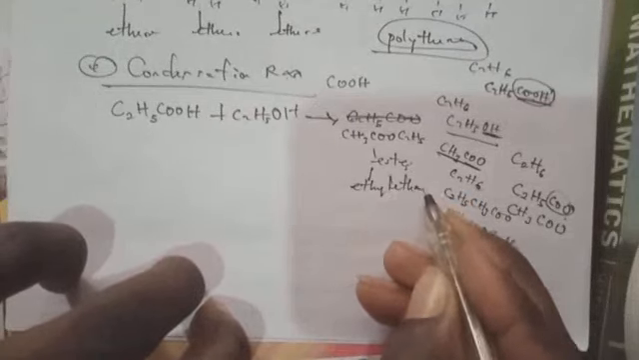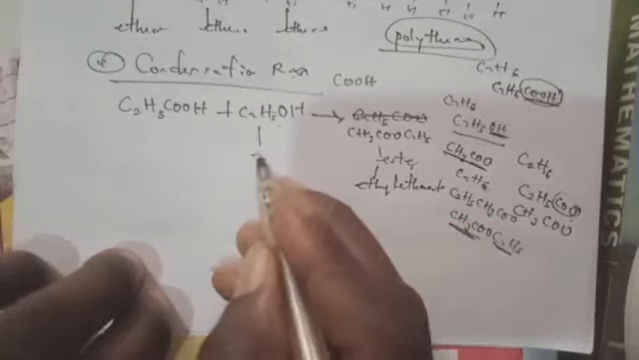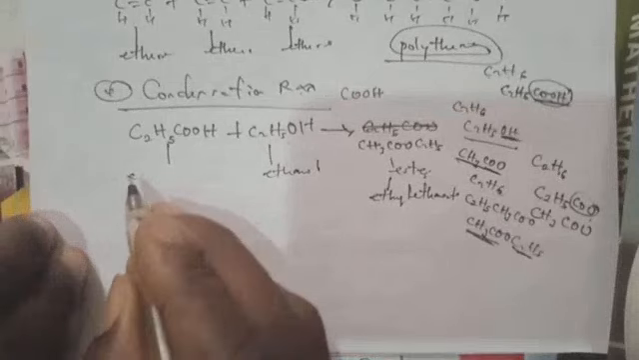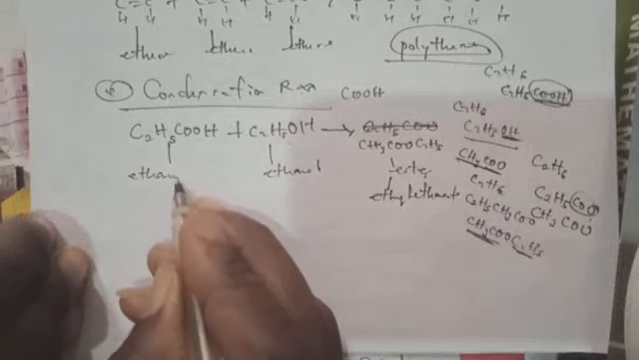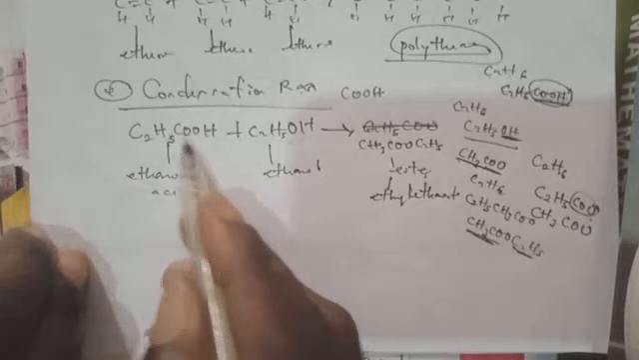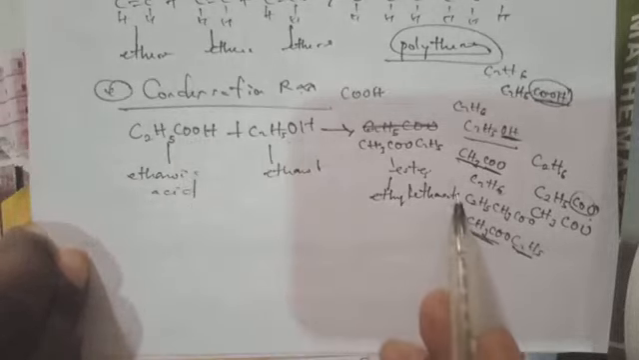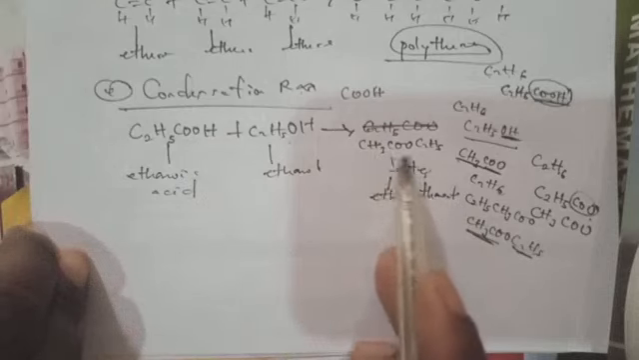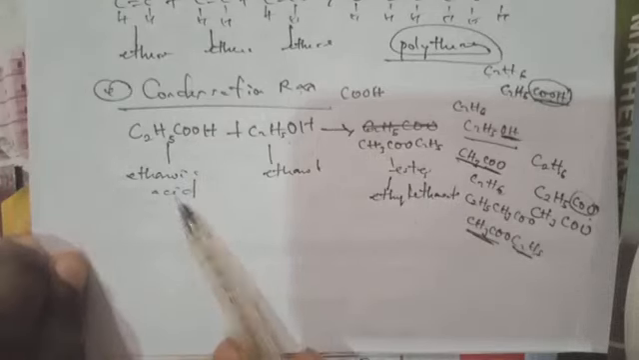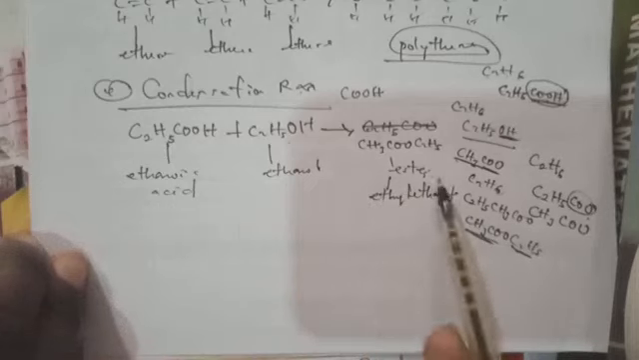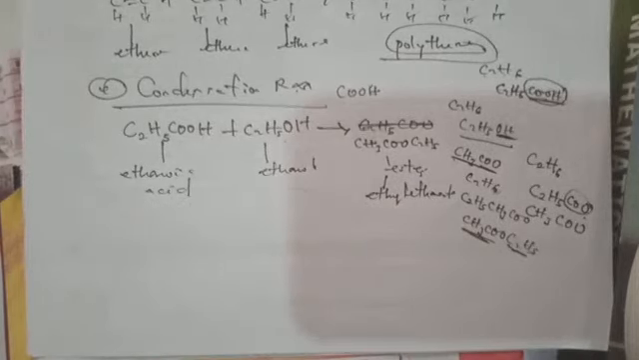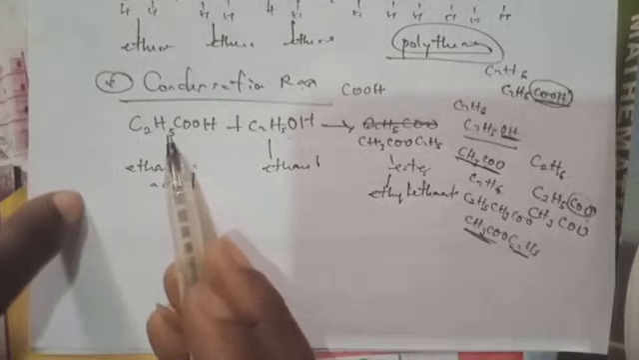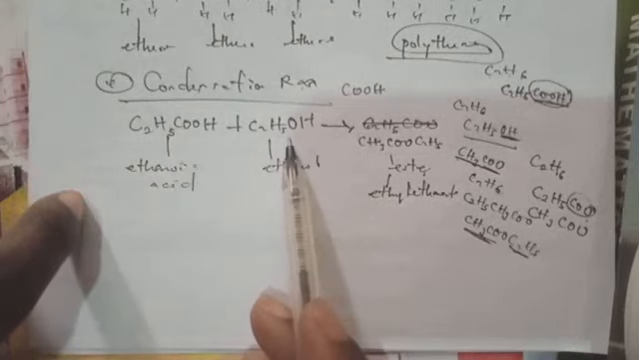Then we find this one as ethanol. Then this one is called what? Ethanoic acid. Now this is the OH group, and this one is what? The CH3COO group. So ethanoic acid plus ethanol will give us what? Ethyl ethanoate. So what will happen? If you have C2H5 here, then we have C2H5 here.